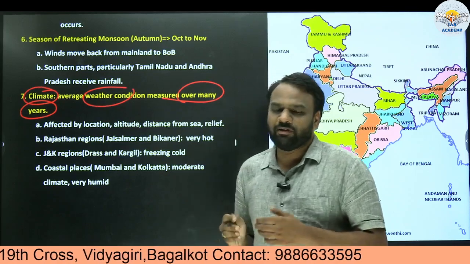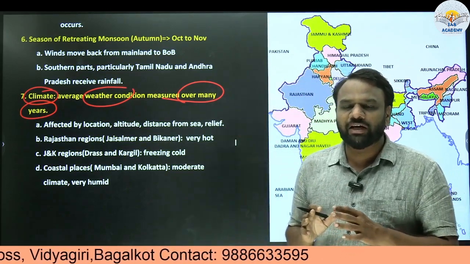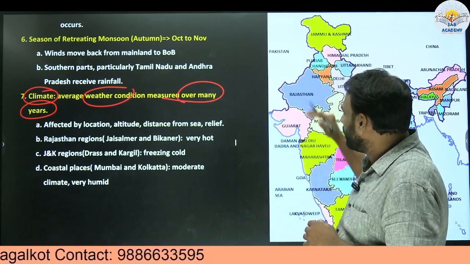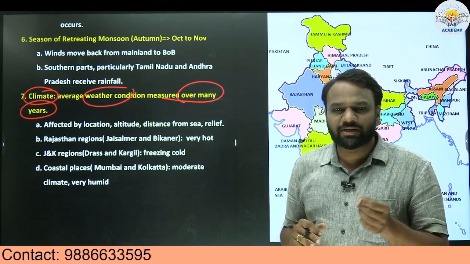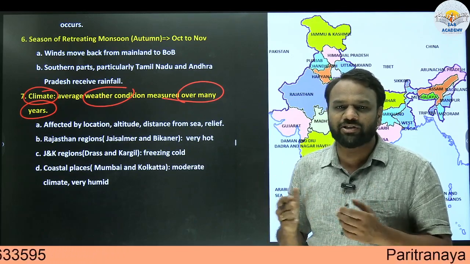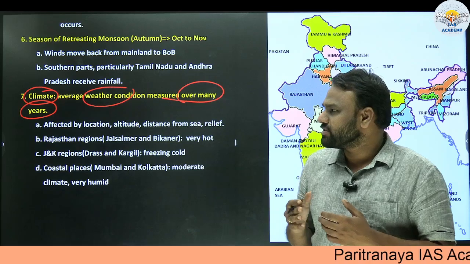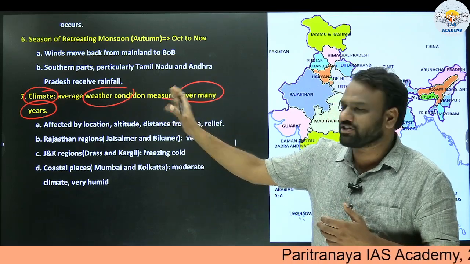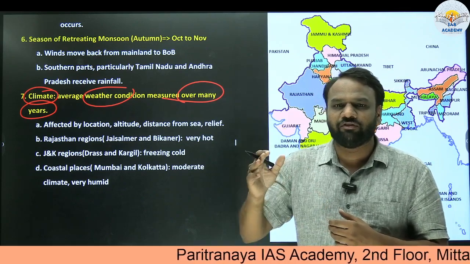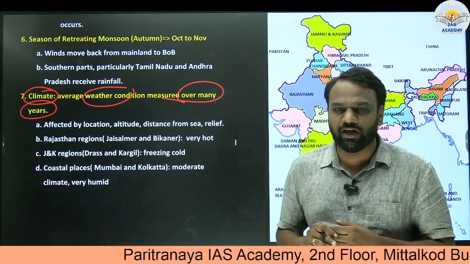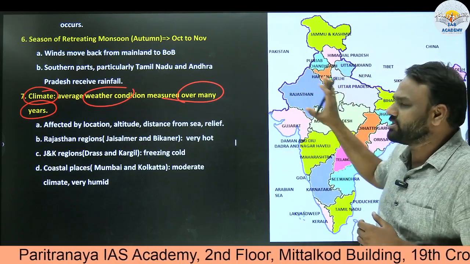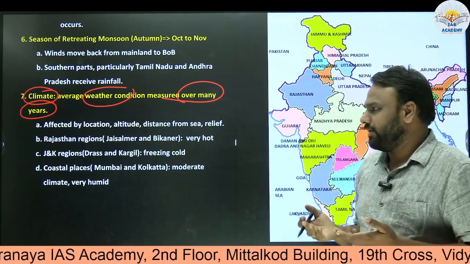And within this, for example, if you look at the southern part of India, generally it will not be too cold, or extremities will be less. But if you go to the northern part of India, in summer they experience too much heat, and in winter they experience too much cold. So why these variations? All these variations are a reflection of climate. The climate prevalent in the southern part of India is different from that in the northern part. Similarly, the climate in the eastern part of India might not be the same as in the western part.